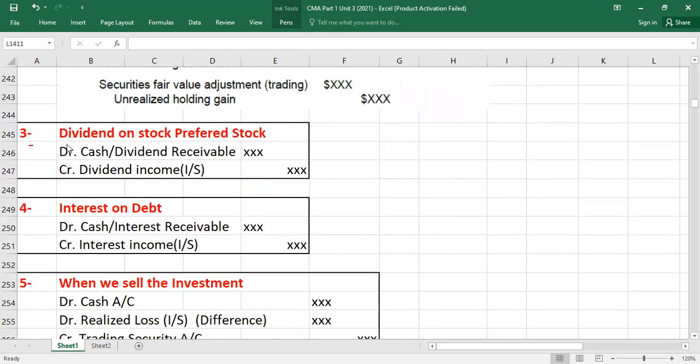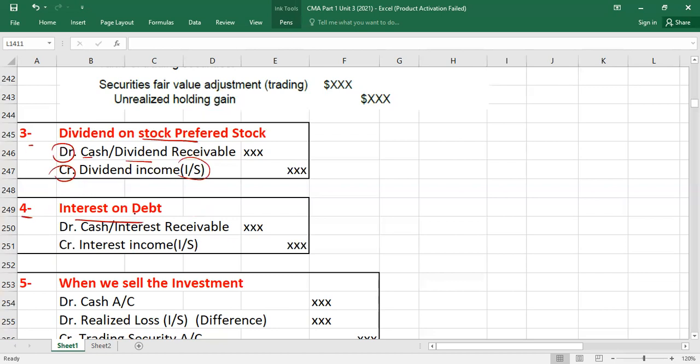Then entry number 3: dividend on stock. Because if you invested in preferred stocks, you might receive dividends. What entry will you pass? Debit cash or dividend receivable. Credit what? Dividend income, which will be taken to the income statement. At the end, I will summarize all topics, don't you worry.